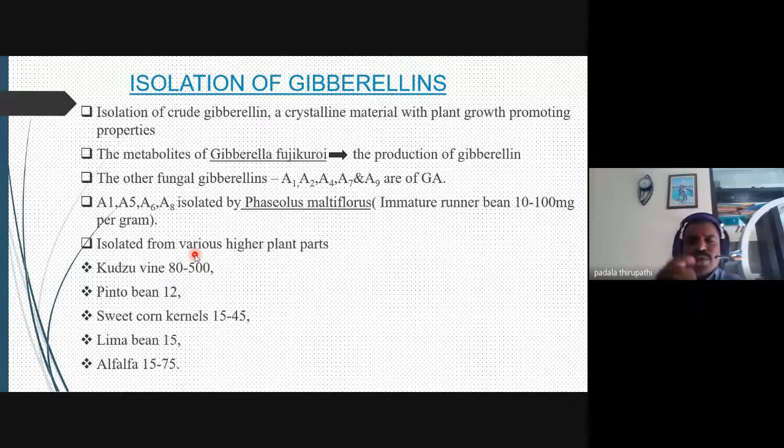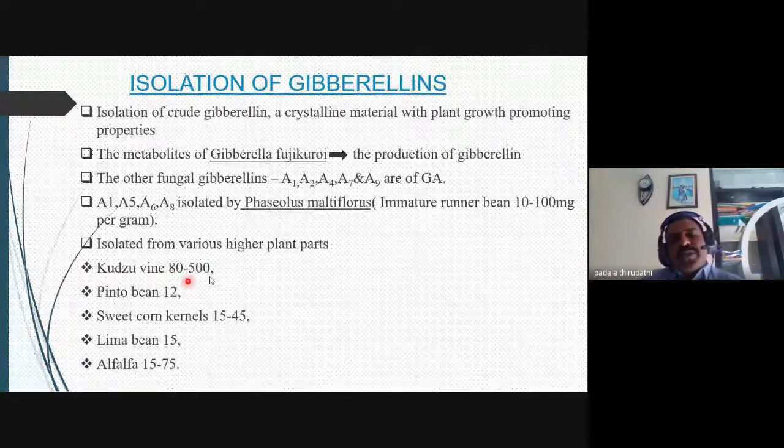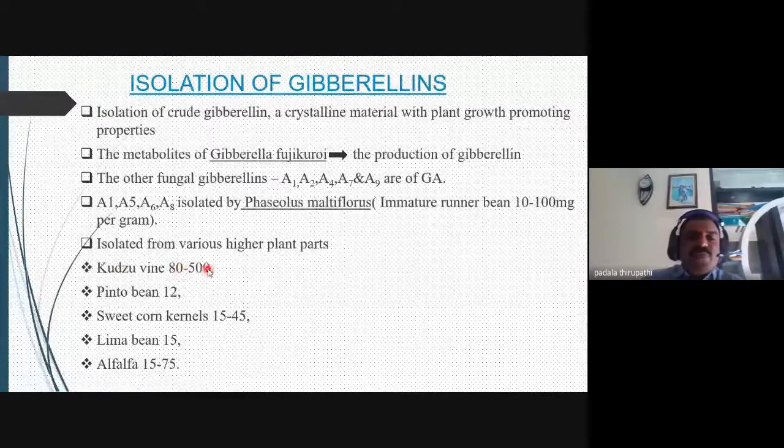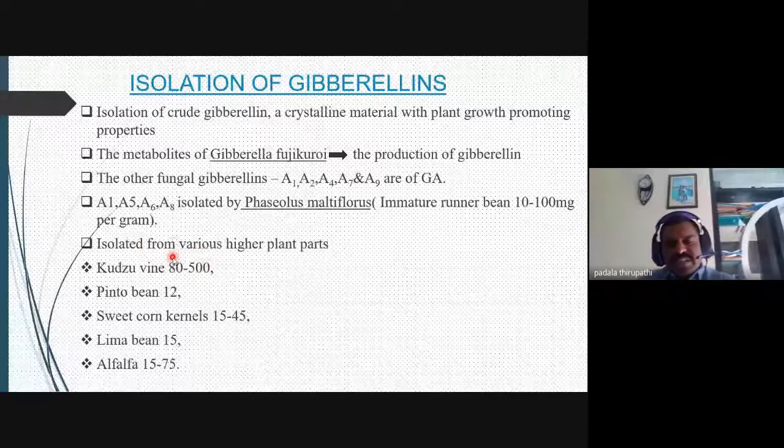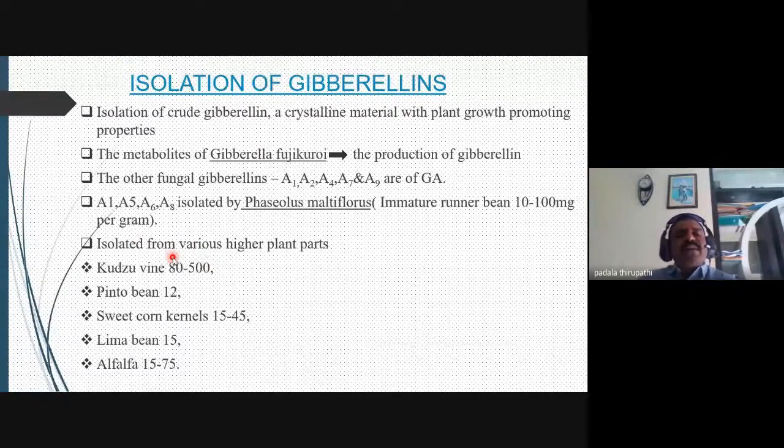Compared to these different higher plants, kudzu vine produces the highest quantity of gibberellic acid, 80 to 500 mg per gram. So these are the different plants and seedlings from which gibberellic acid has been isolated.